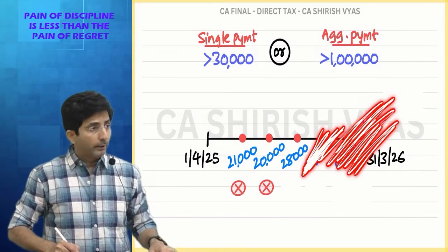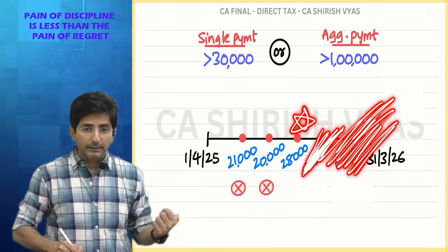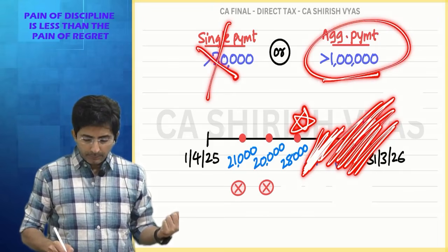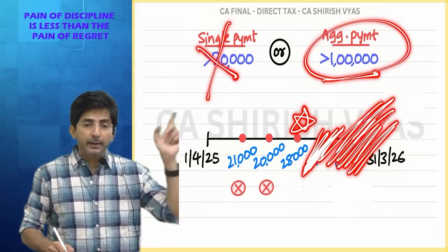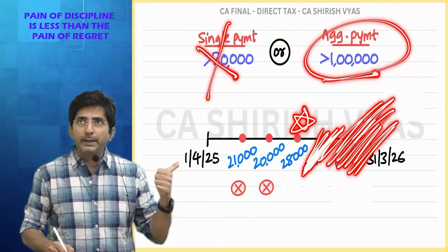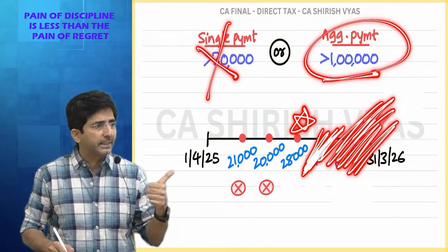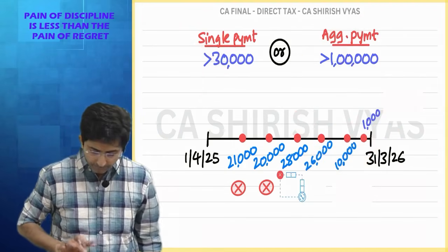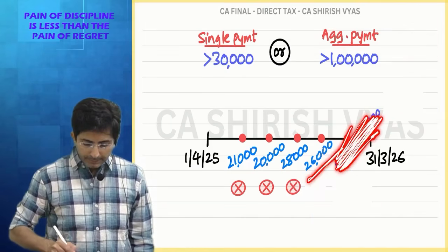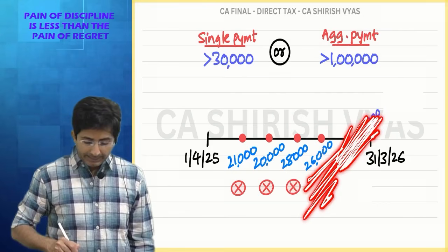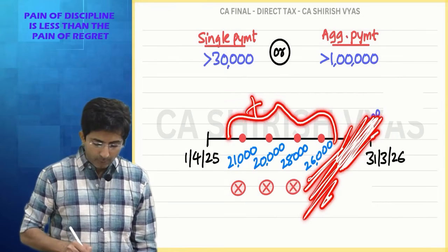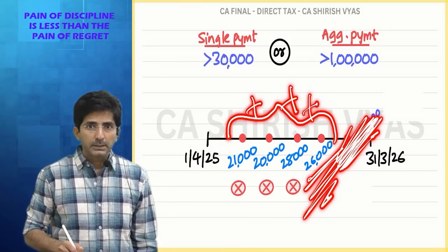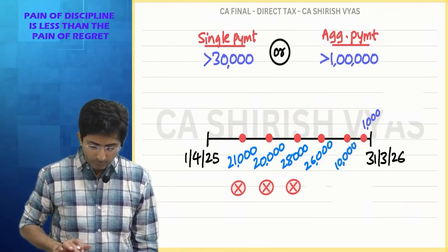Now tell me, is 28,000 greater than 30,000? No. So the single payment is not crossing 30. Check aggregate also. Aggregate means start from the beginning till 28,000. So from the beginning, 21 plus 20 plus 28 total comes to how much? 69,000. It is not crossing 1 lakh. So again TDS will not apply. Then the next payment, singly it's not more than 30. Aggregate, add all amounts together. The total comes to 95,000, which is still not more than 1 lakh. So again TDS will not apply.